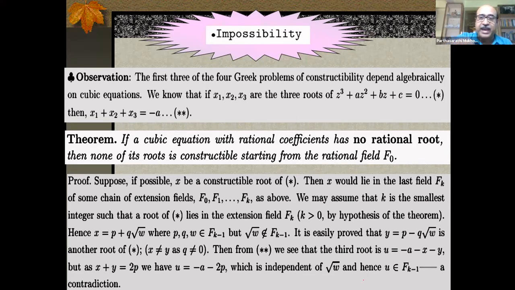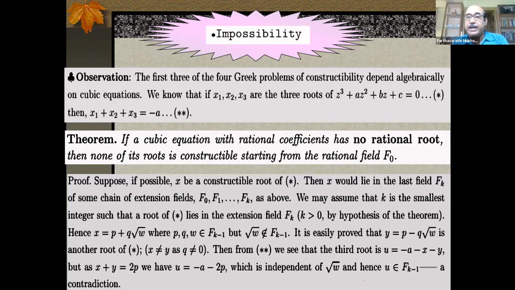Okay, so if it is in fk, then how does it look like? It looks like this: x looks like p plus q root w. That's a construction of these fields, p plus q root w, where p, q and w are in the immediately field before, that is in fk minus 1. But the square root of w was not there. That's how I got to the next one, which is fk. So root w is not in fk minus 1, but p, q, w, they are in fk minus 1, and that's how this x looks like.